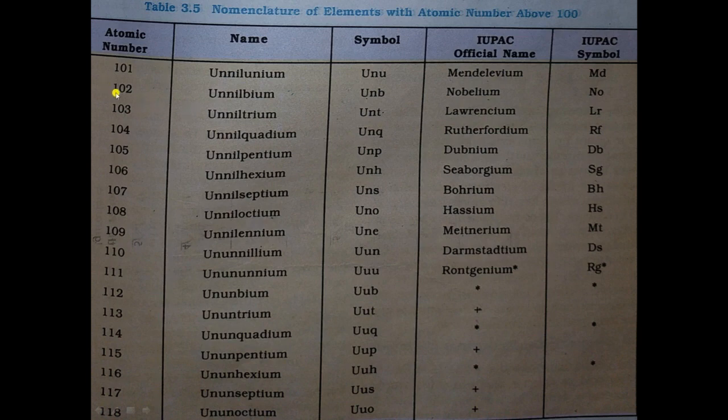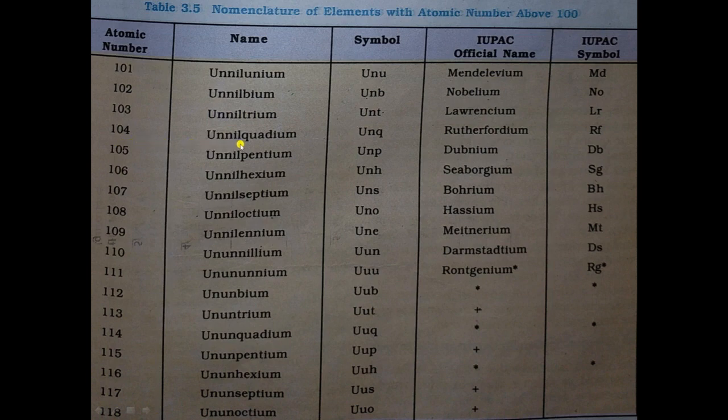For 1 you write un, for 0 you write nil, for 2 you write bi, and in the end we use ium. Since i is common, you write i only one time. So it is Unnilbium. Now this is 103, Unniltrium.